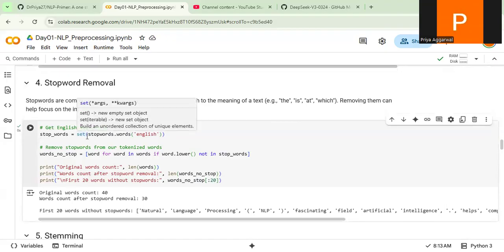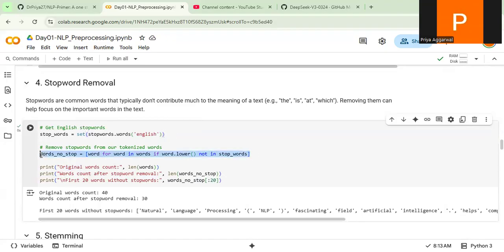So I just want to put the set so that only the unique ones come here. Now comes this list comprehension. Do you remember these words? They are nothing but my tokens. So what I am doing is a for loop, word in words. Basically, I am iterating over each token and converting it into lowercase. And if it is not in my stop words list, then I am saving it.